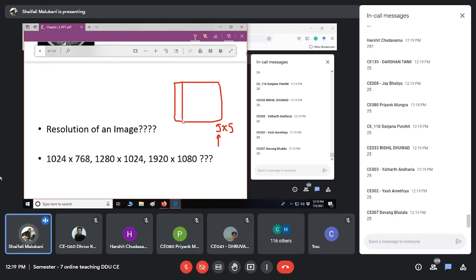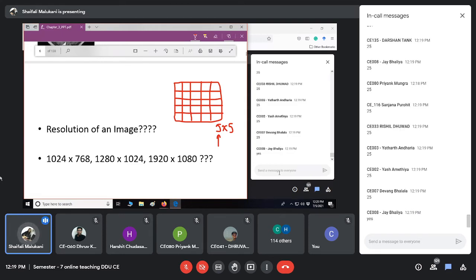So I am saying this is 1, 2, 3, 4, 5, totally 5. Then 1, 2, 3, 4, and 5. So this is what my image should look like. One square is a pixel, and it is a 5 cross 5 image.